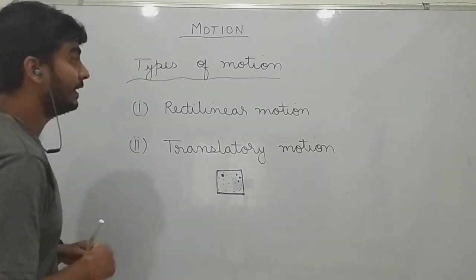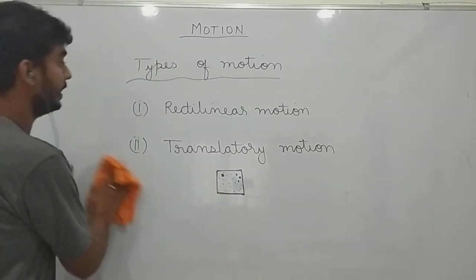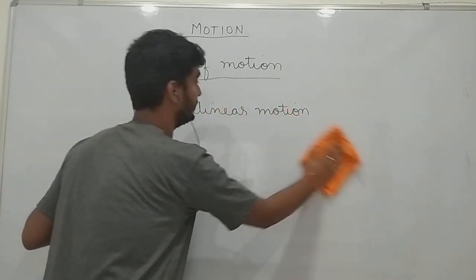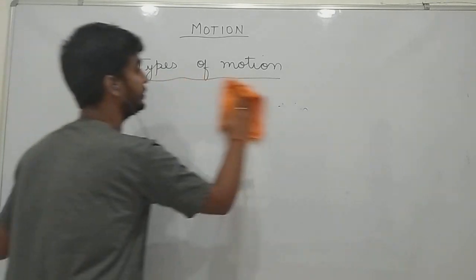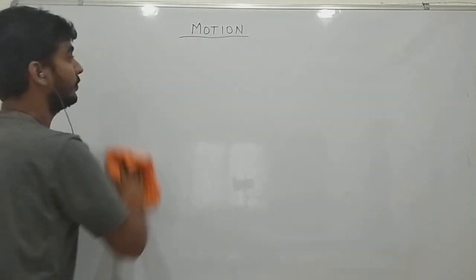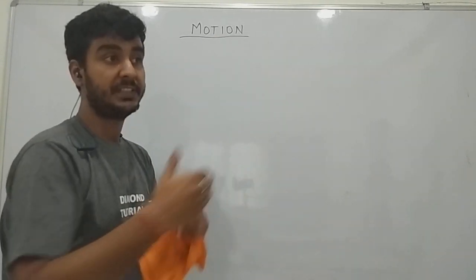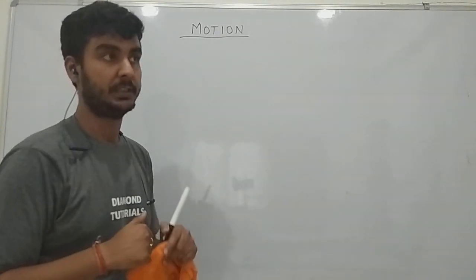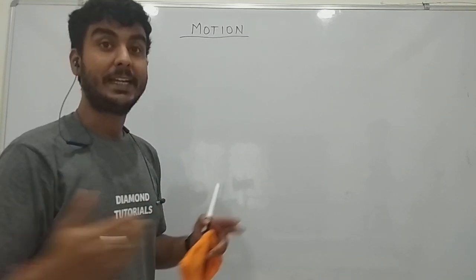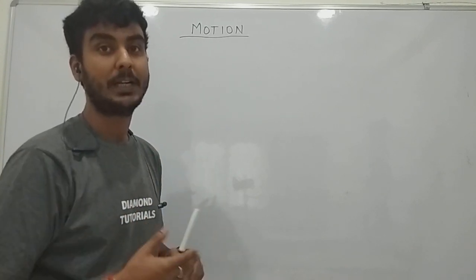Let's discuss one more thing, that is the position of an object. What is the meaning of the position of an object? When you say position of an object, there should be some reference point with which you measure that position, and that reference point is taken as the intersection of the coordinate axes, which you know as the origin.